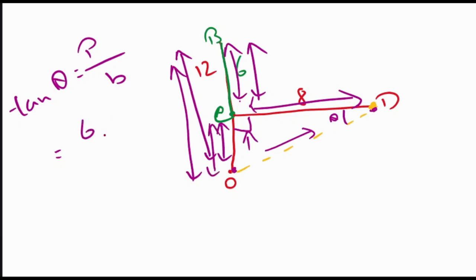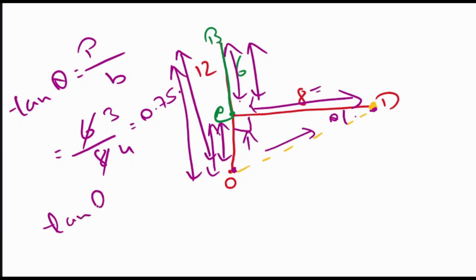So that means perpendicular is 6 by base. What is the distance of the base? Which is CD. CD is 8. So 6 by 8, that is 3 by 4, which is approximately 0.75. Okay. Now, tan theta is equal to 0.75.